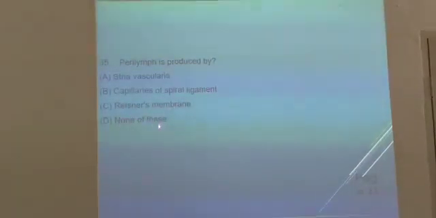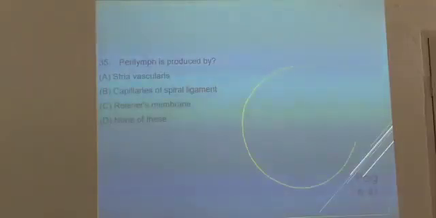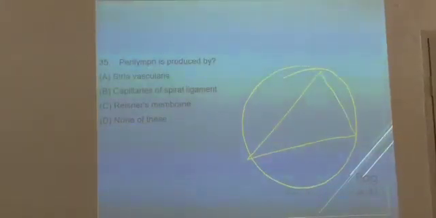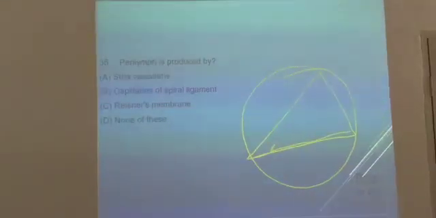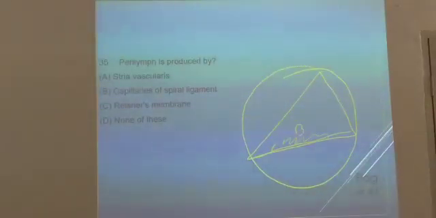Next, perilymph is produced by stria vascularis, capillaries of the spiral ligament, Reissner's membrane, or none of these. So you should have a basic idea to answer this question. This is the cochlea, is it or not? We are taking the cross section like this. This is the base, therefore it is called the basilar membrane. This is the secreting epithelium called the stria vascularis. This is Reissner's membrane.